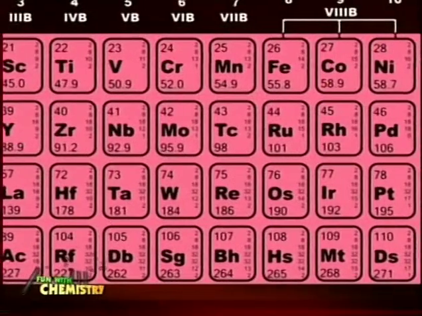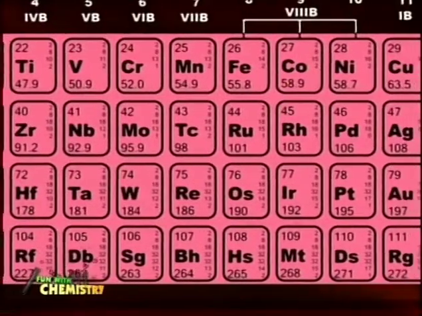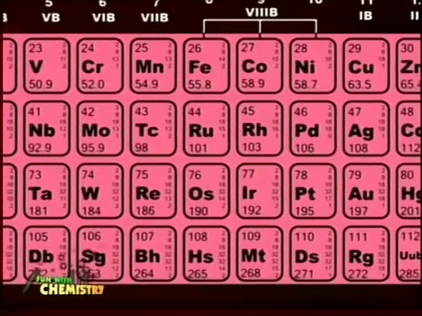These elements are characterized by typical properties like they show variable oxidation states, they form colored compounds, their compounds are paramagnetic in nature, and they show complex formation tendency and catalytic properties.